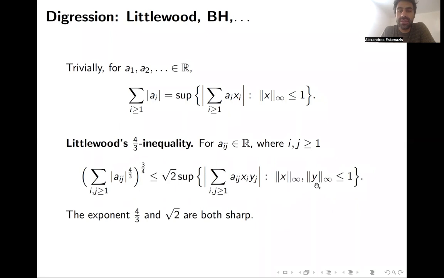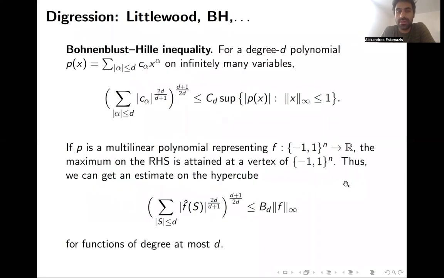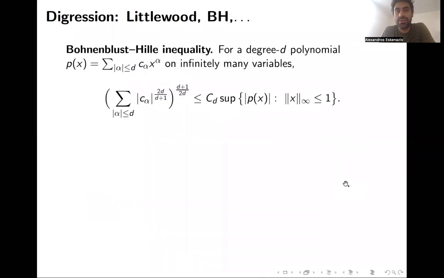And of course, there's nothing special about degree 2 or bilinear forms.